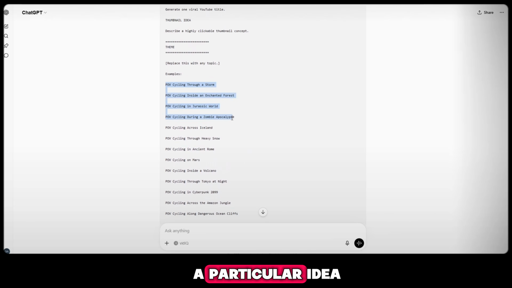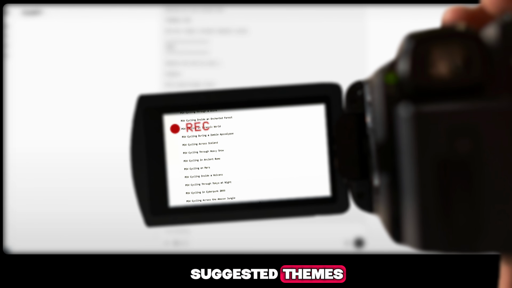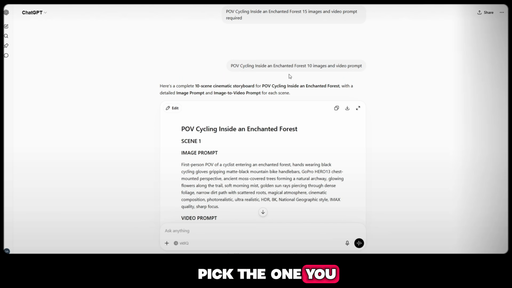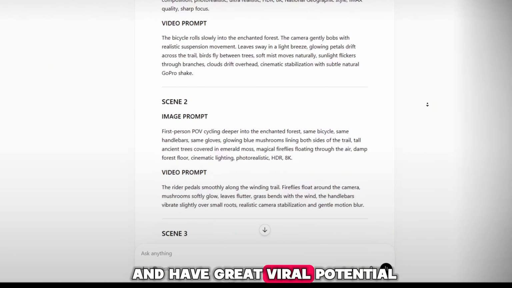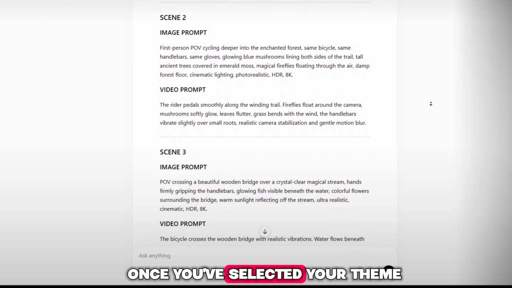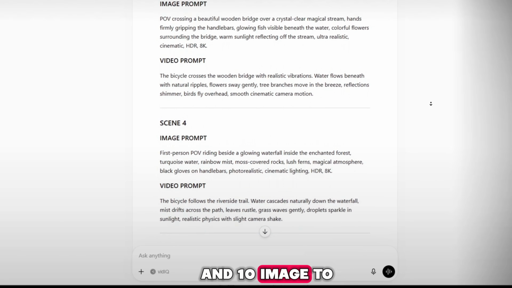If you don't have a particular idea, don't worry. ChatGPT will also provide a list of suggested themes, and you can simply pick the one you like the most. In my opinion, the themes suggested by ChatGPT are already excellent and have great viral potential. Once you've selected your theme, type this instruction: Generate 10 image prompts and 10 image-to-video prompts.